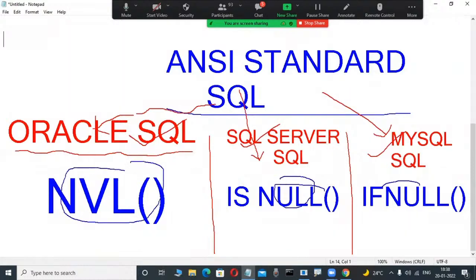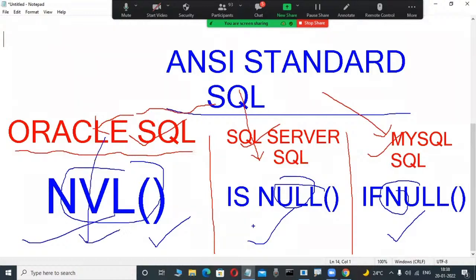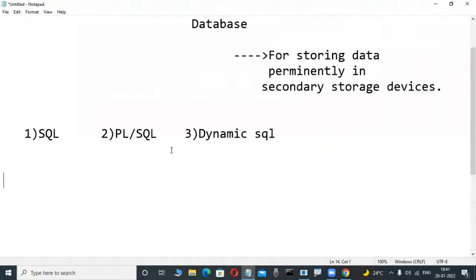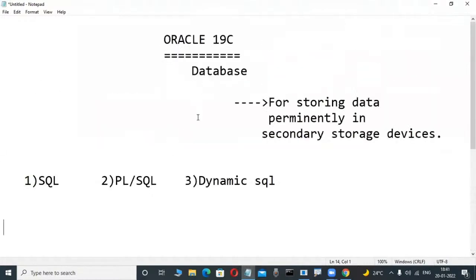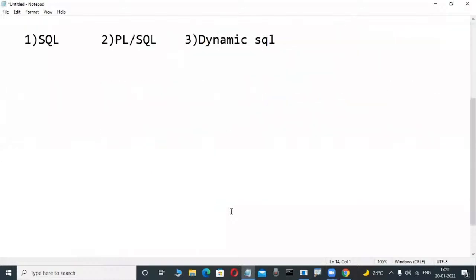The syntax is totally different. Here the create procedure syntax is different, and here the create procedure syntax is different, with slight differences. Suppose there is a function MONTHS_BETWEEN that exists in Oracle SQL only. Can I use the same function in SQL Server? No, there is DATEDIFF, another function. That's why, always, what we are learning is that SQL is an ANSI standard language, and from that SQL language, Oracle Corporation created their own.